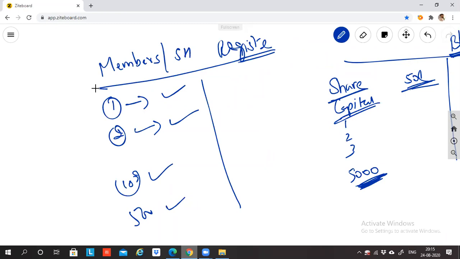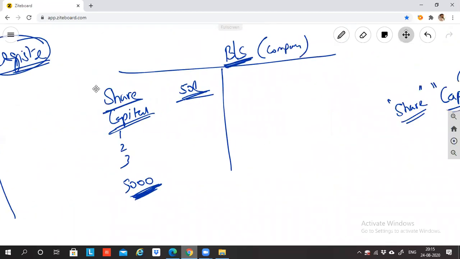All the details will be in the register, because if I incorporate everything on the balance sheet, just like a sole proprietorship or a partnership business, then the balance sheet alone will go for thousands of pages. This will not be user friendly for the members to read. For the owners to read the balance sheet, it will not be easy. That is why we record it as share capital.